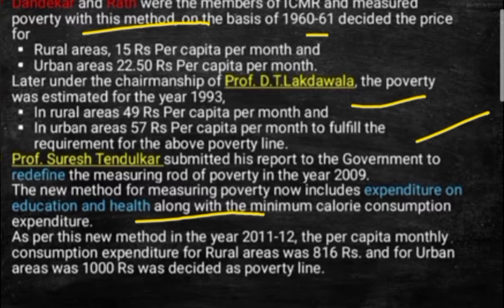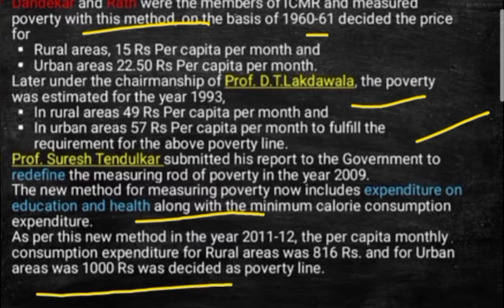Expenditure on education and health also, along with the minimum calorie consumption expenditure. So according to Professor Suresh Tendulkar, expenditure on education and health must also be included, along with the calorie consumption that we are calculating.